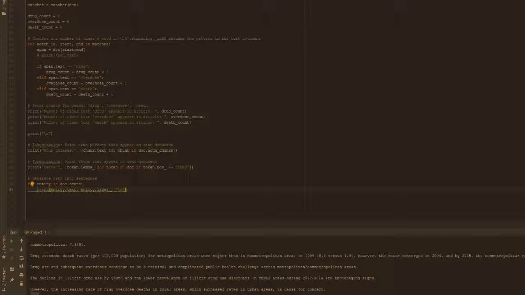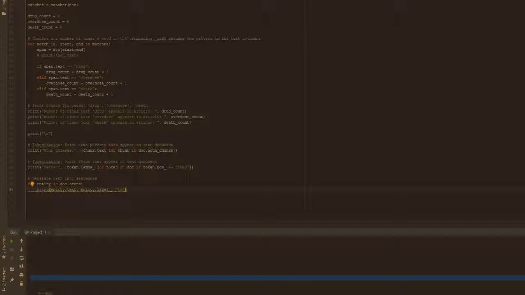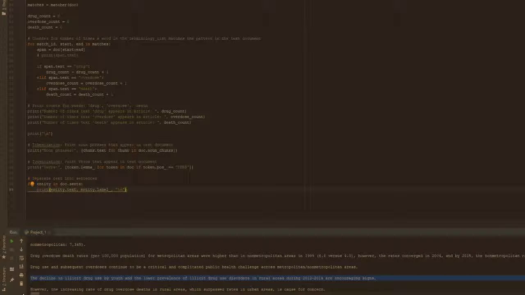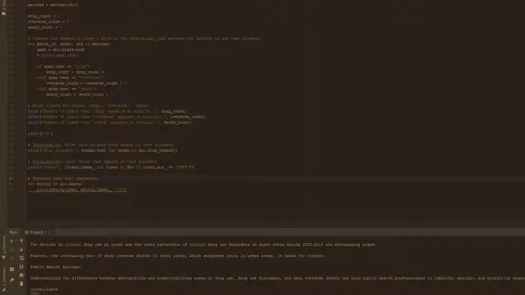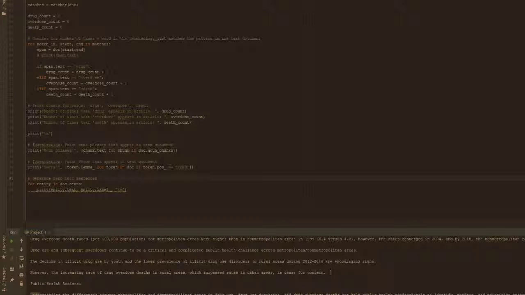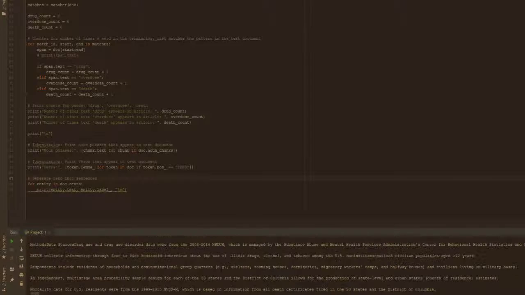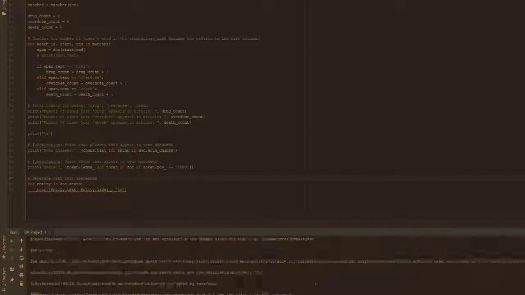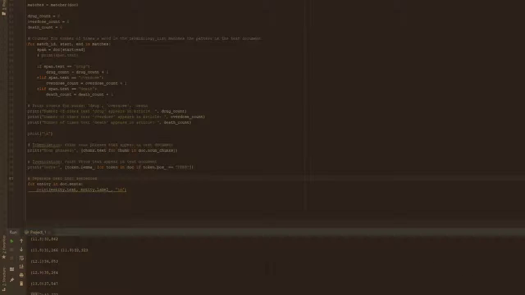For example, drug use, etc. That's one sentence, and then another sentence, another sentence. The way it works is spaCy will recognize different punctuation marks, periods, exclamation points, question marks, and colons, for example, and is able to determine groups of sentences. It works well for plain text, but as you can see in the code, it gets a little more difficult.